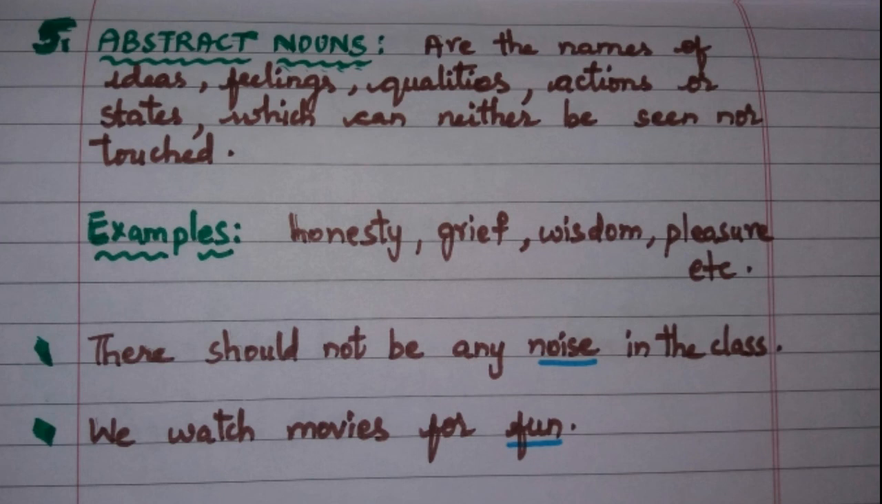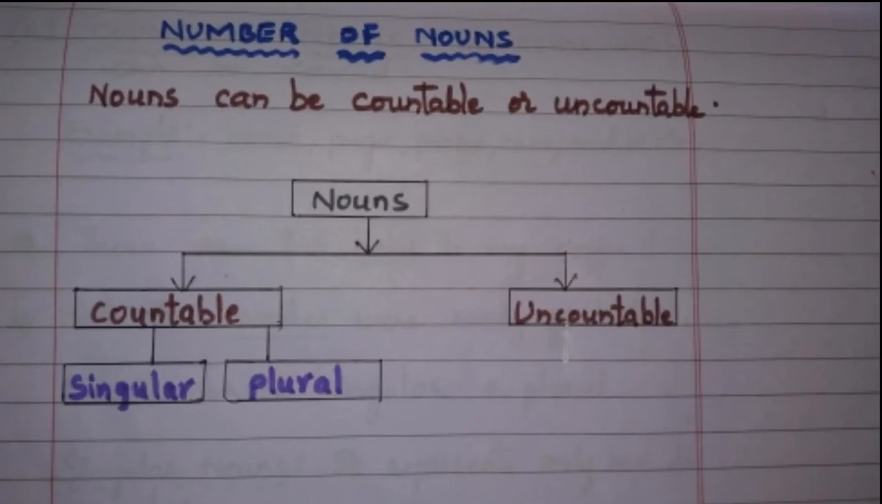See here the example, first one. There should not be any noise in the class. So I have underlined noise. Then comes, we watch movies for fun. So here fun is nothing but an abstract noun.